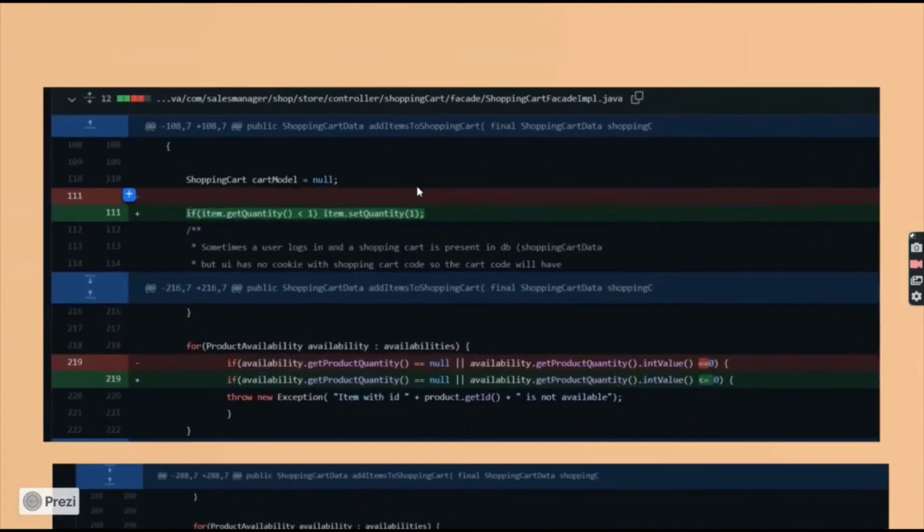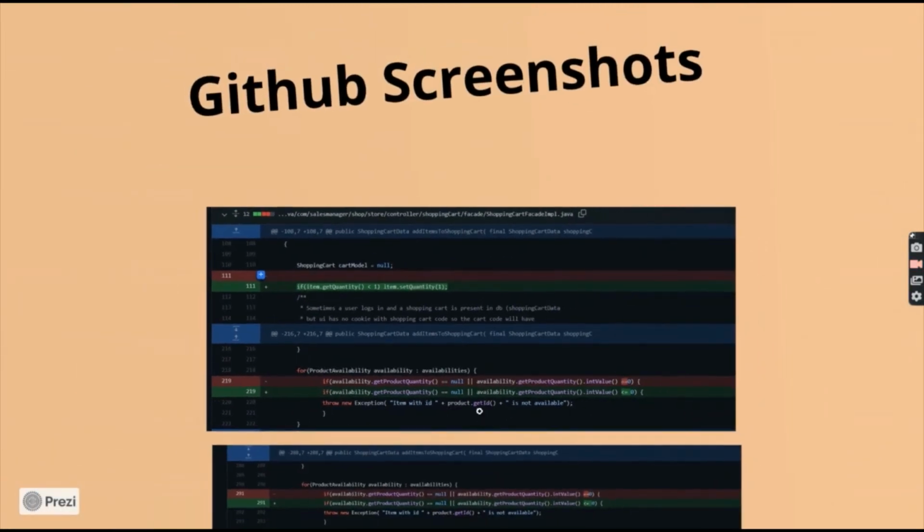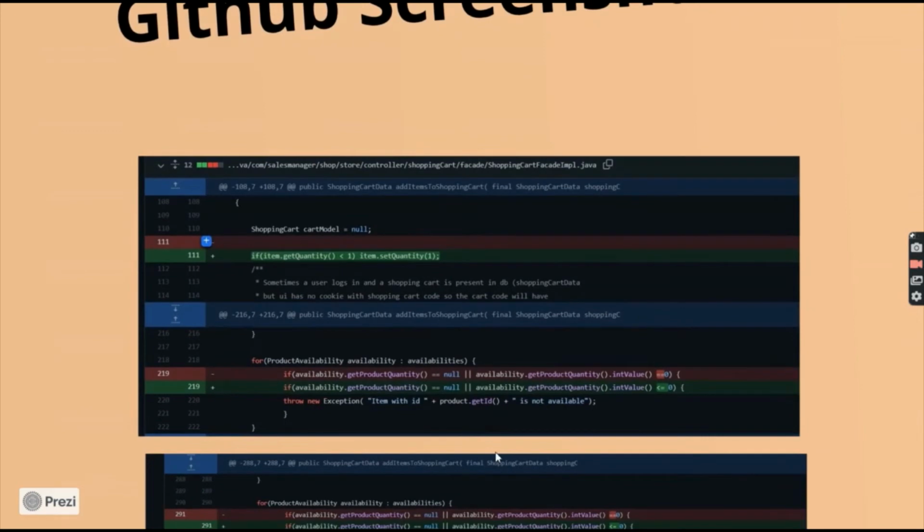So first one, here they are adding a condition that the quantity is less than 1 so that there is no negative total. In the product availability function, the developer has changed the condition to check for an availability quantity of 0 or less than 0, so that nobody will be able to add an item that is not in stock, and it will throw an exception as the product is not available.